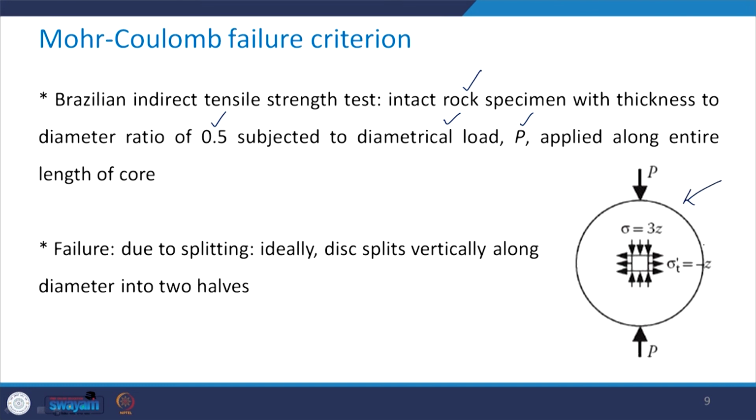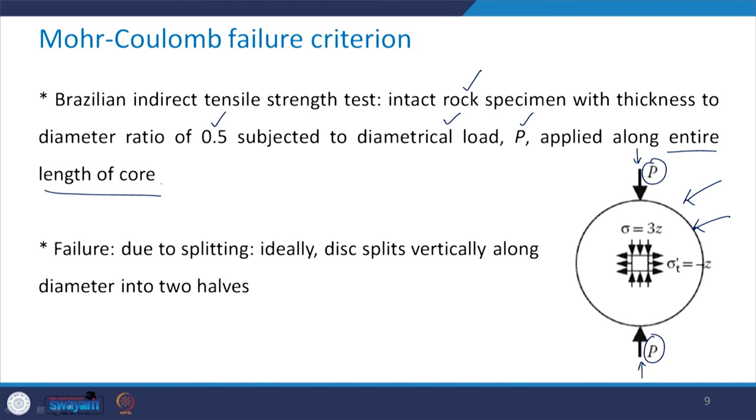This is that specimen as it will look, and it is subjected to this diametral load P. And this is applied along the entire length of the core.